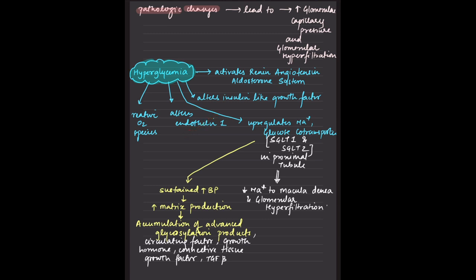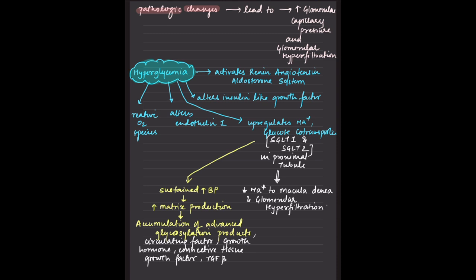It alters the endothelin 1. It alters the insulin-like growth factor. It activates the renin-angiotensin system, and it upregulates the sodium glucose cotransporter. Now, the sodium glucose cotransporter, which is SGLT1 and SGLT2, we have the drugs. So, in the proximal tubule, what will happen? There would be no sodium reaching the macula densa.